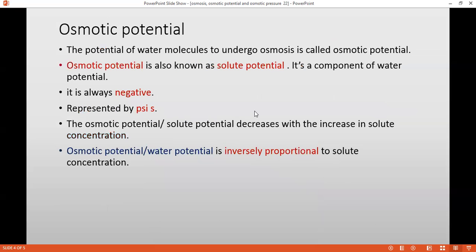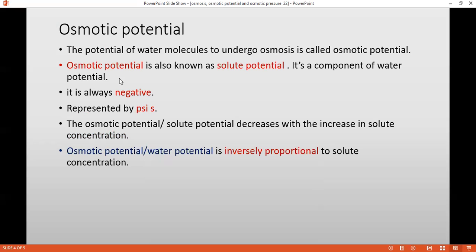Osmotic potential. What is osmotic potential? So what is water potential? It is the potential of water molecules to move from one place to another, like from higher concentration to lower concentration. When I'm adding some solute to that pure water, the water potential is getting reduced. Or else you can say the tendency or the potency of water molecules to move from one place to another is getting reduced, because the free water molecules are interacting with the solute particles that I have added.